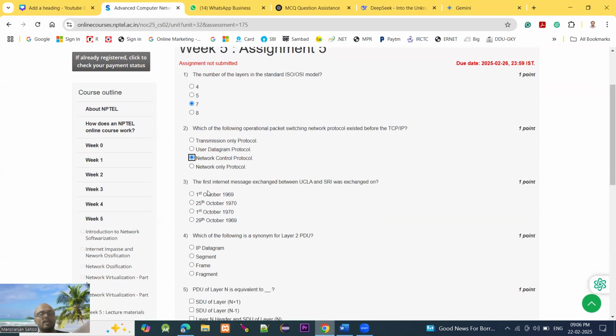The first internet message exchange between UCLA and SRI, University of California, Los Angeles, and SRI, took place on 29th October 1969.